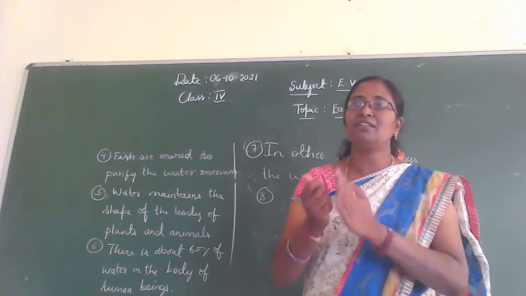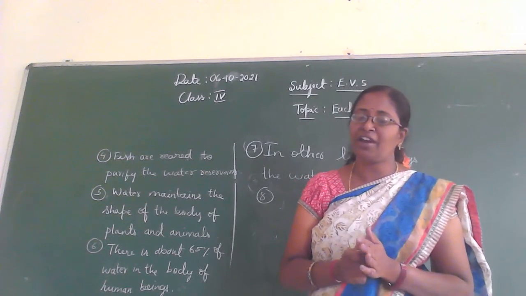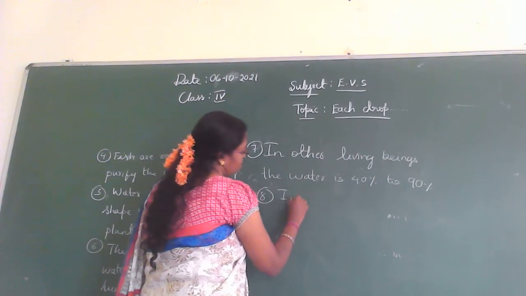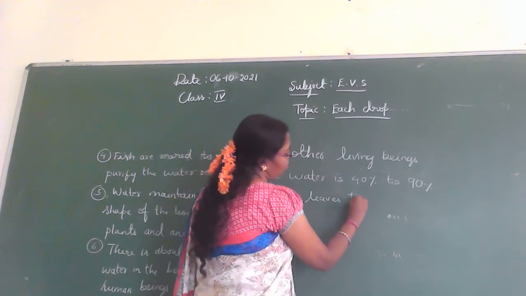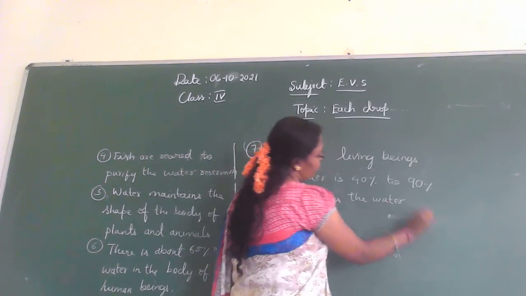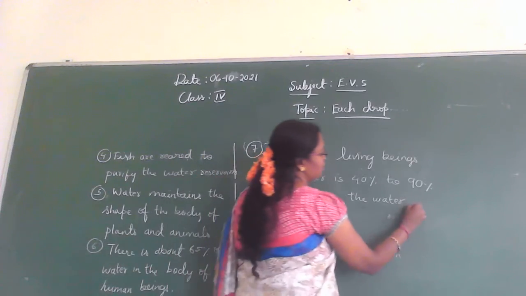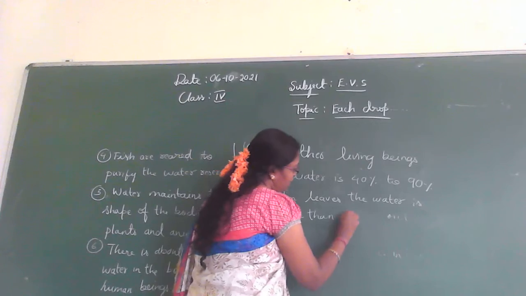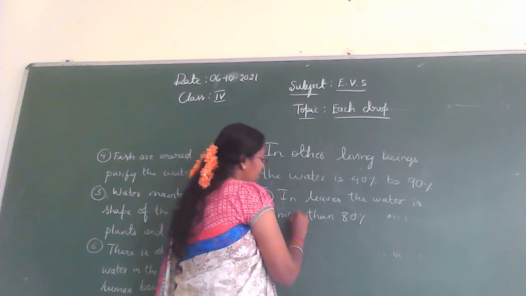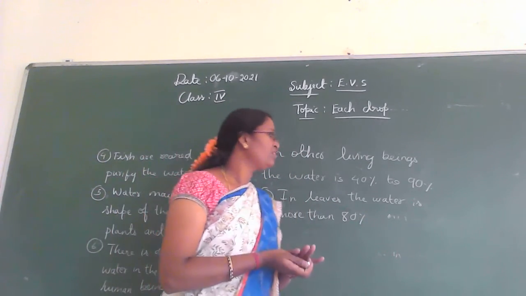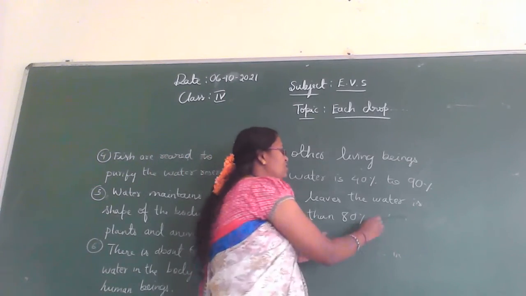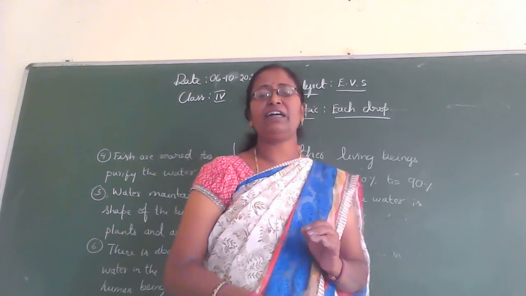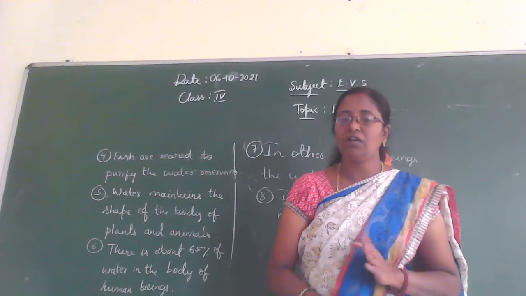So mainly in the leaves. In leaves, water is more than 80%. In leaves, the presence of water is more than 80%. That is, in plants, especially in leaves, how much water is present? It is more than 80%. So the leaves of the plant contain water, about more than 80%.